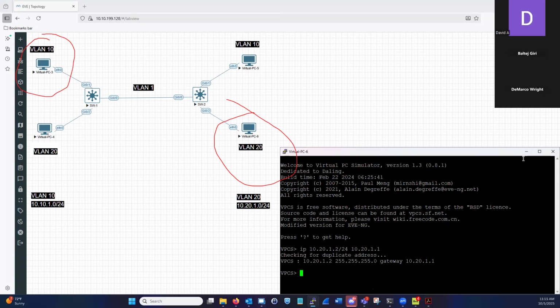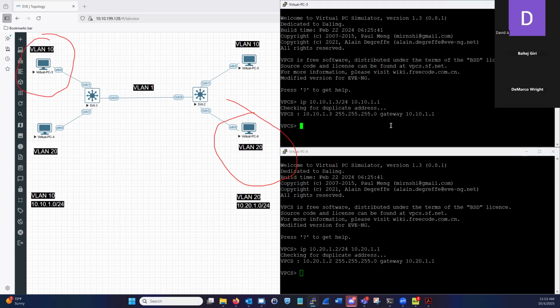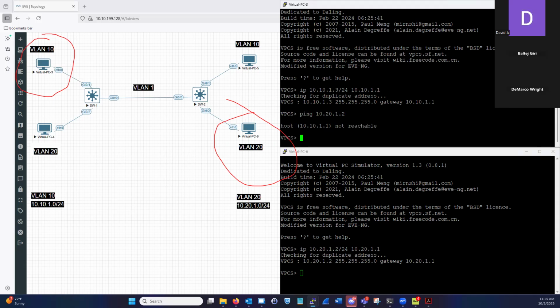All right, so let's go ahead and pull up PC3, and let's try to ping PC6. So we did 10.20.1.2. Okay, as you guys can see, trying to ping from PC3, we are getting a host not reachable. Okay, all right. So that means, and we don't even have to try to ping from PC6 to PC3.